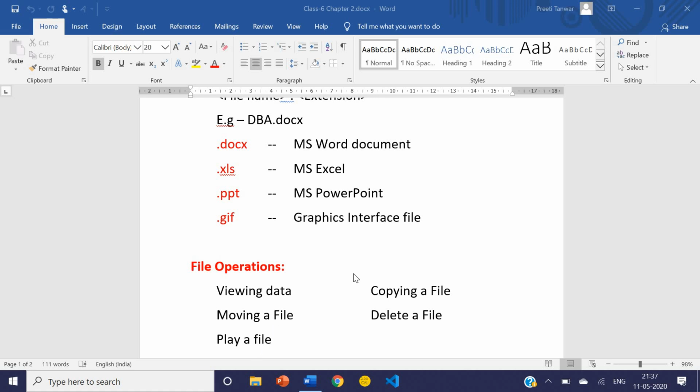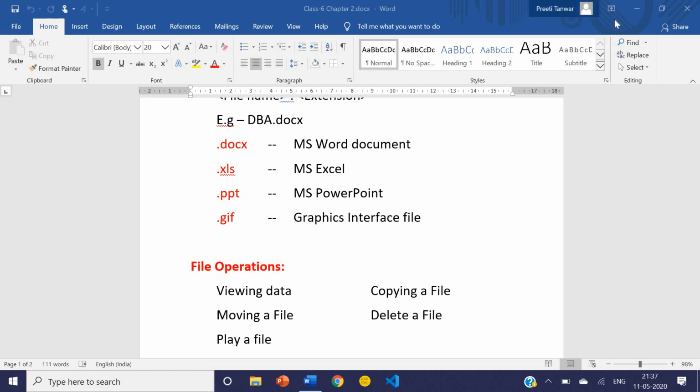So today we will see a few operations, like how to create a folder, how to make a document, and how to save that document in a folder, how to copy and paste files to any other position, and we will see how to move a file, and also try to delete one.